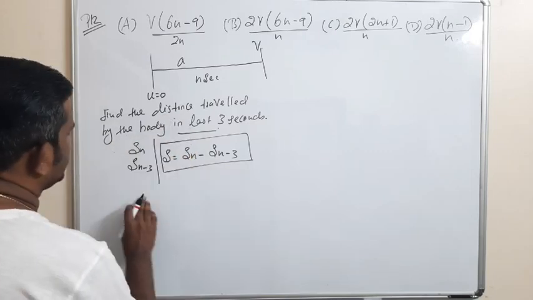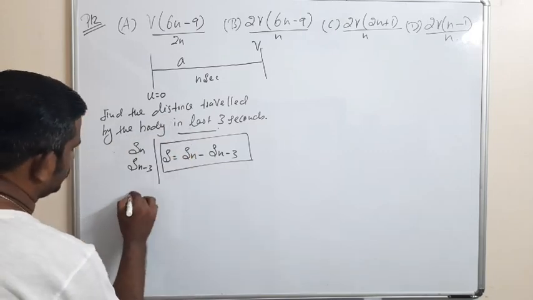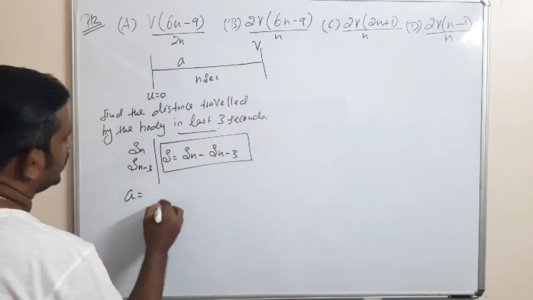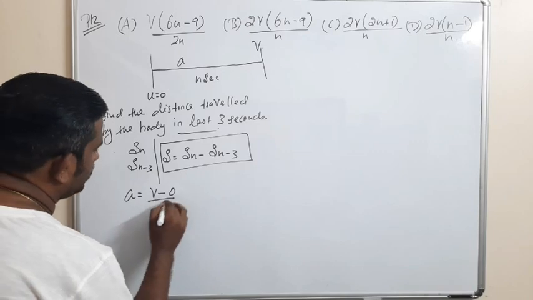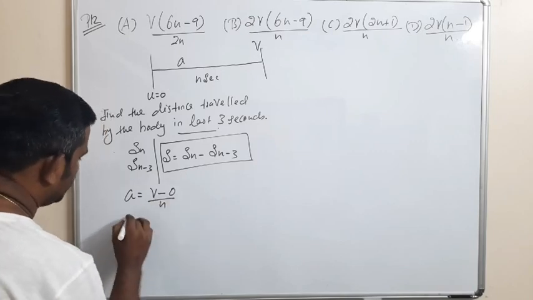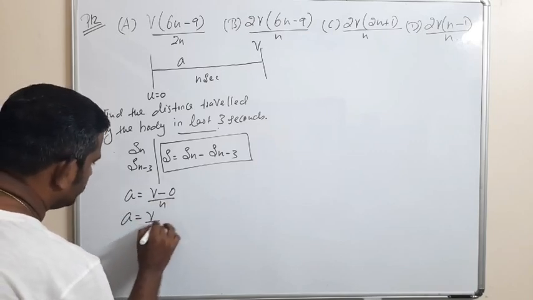So what is the acceleration? Acceleration is equal to final velocity minus initial velocity 0, divided by time. So a is equal to v by n.